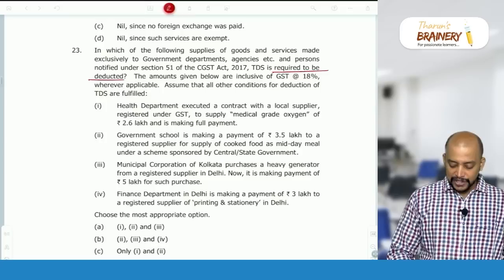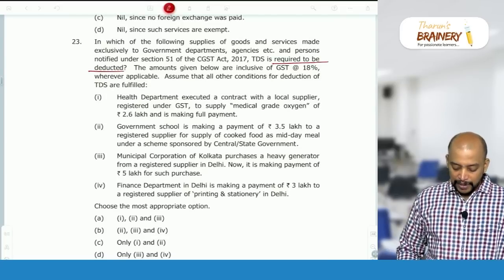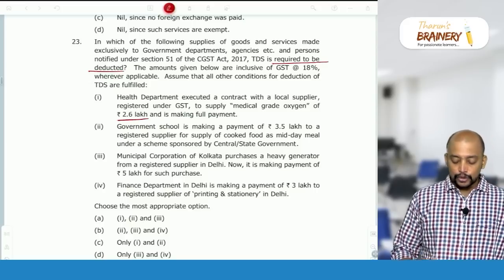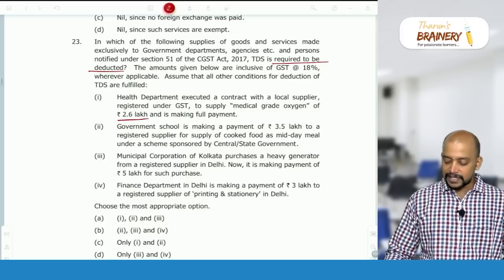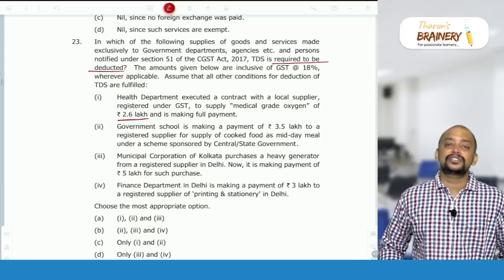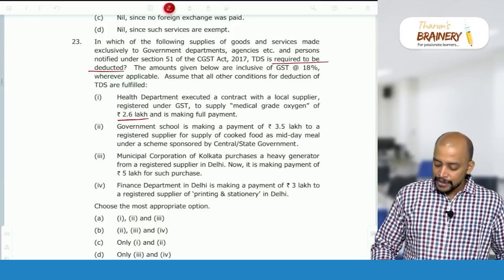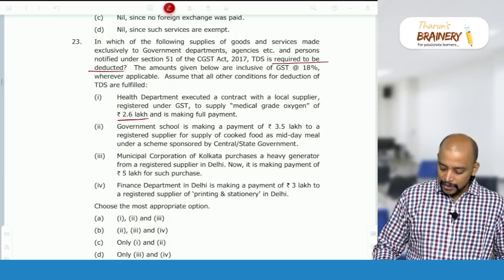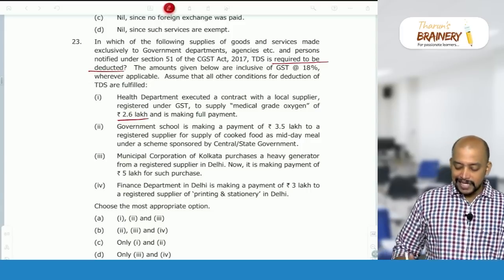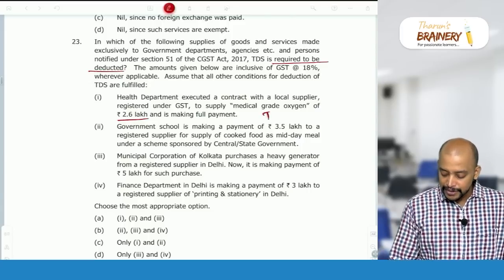Health department executed a contract with a local supplier registered under GST to supply medical grade oxygen of 2.6 lakhs. So, 2.6 lakhs is inclusive of GST at 18%. Excluding GST we need to see, because only if the value of supply under the contract exceeds 2,50,000, TDS is applicable. So, 2,60,000 into 100 divided by 118 is 2,20,000. As it does not exceed 2,50,000, TDS is not applicable.